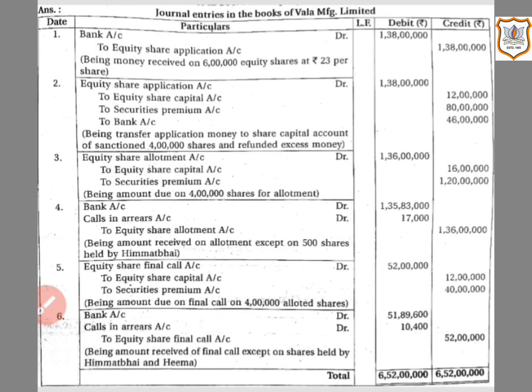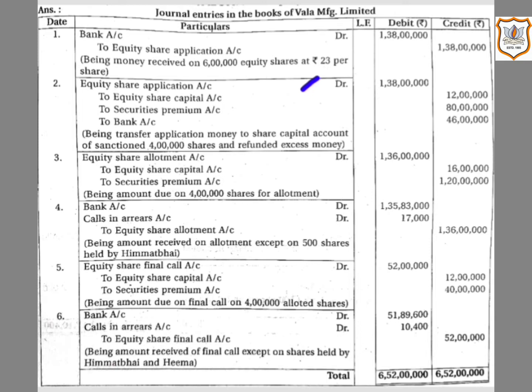Now let us see the second journal entry when the shares are allotted. Here, share application account will be debited by rupees 1 crore 38 lakh. That is the amount with the total application money payable including premium. Then equity share capital account will be credited with the application money payable towards share capital, that is 4 lakh multiplied by rupees 3.